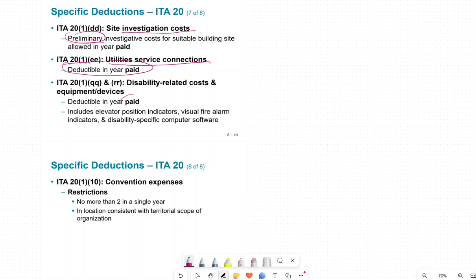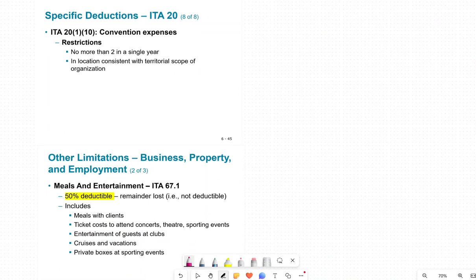Disability related cost is deducted in the period it is paid. So what happens is you are going to hire somebody, and if they have a disability, you have to provide them an elevator or some other type of expenses, other type of equipment or devices. Those are all deductible in the year they are paid.